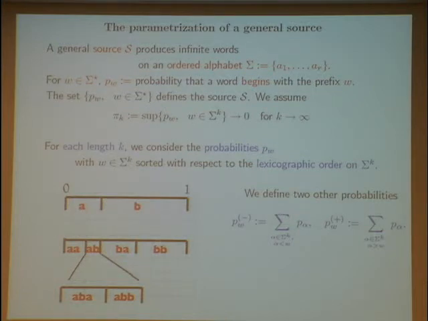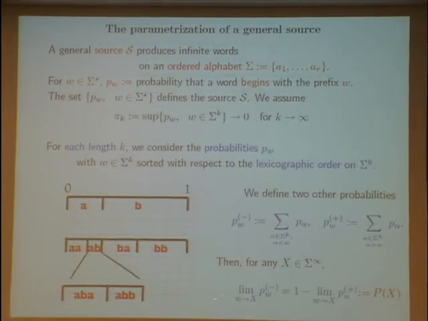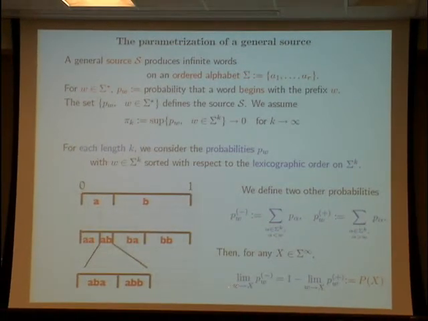Now, what happens when I consider subdivisions more and more refined? This means that I consider infinite words x, for instance, and I consider all these prefixes W, and when W tends to x, this means that the length becomes larger and larger. We have two subsequences. The sequence P_W minus is an increasing sequence, and this sequence here is decreasing.